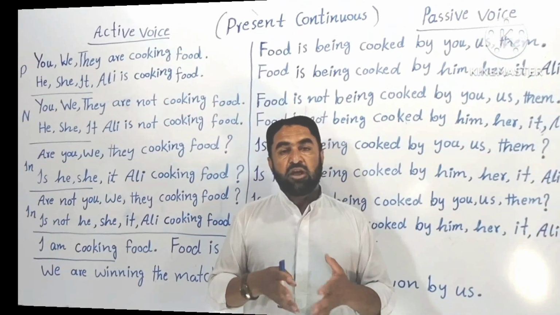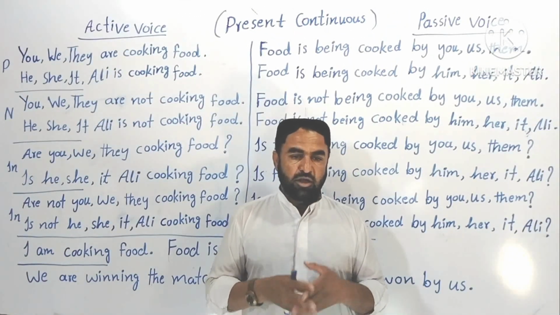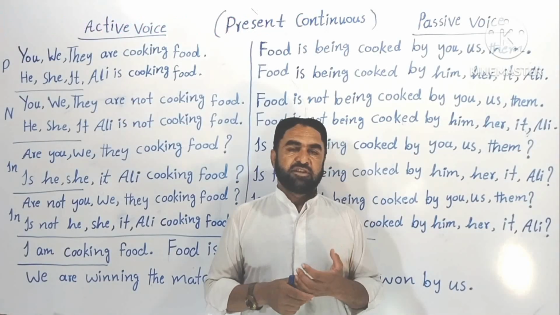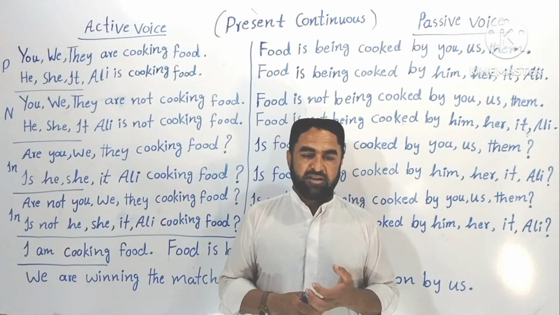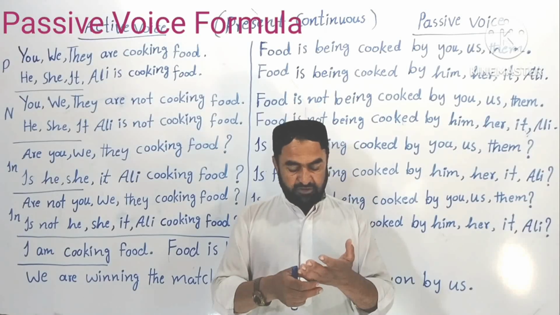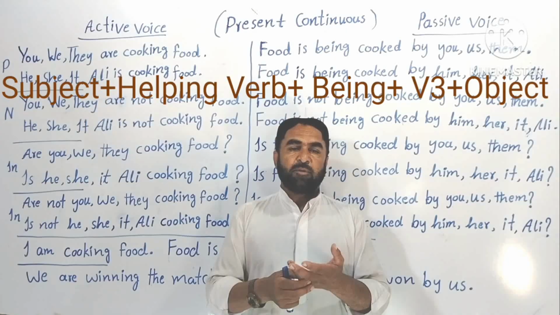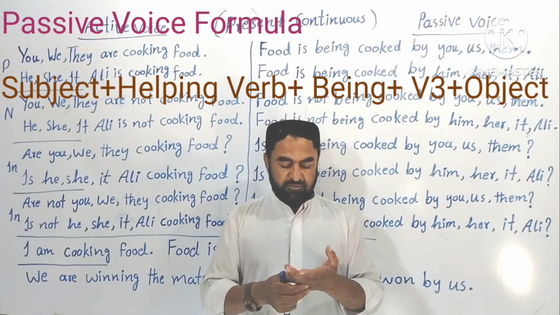Understood? So now let's go to the formula of passive voice, that is, how sentences are made in passive voice. First of all, your subject, then your helping verb: is, are, am.